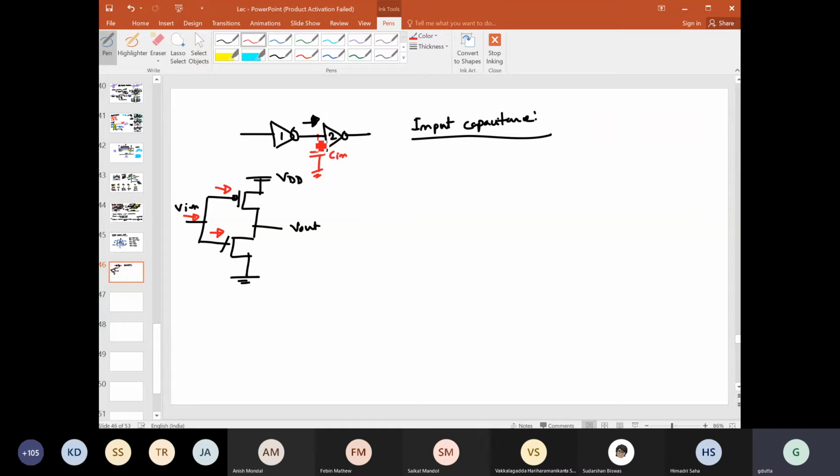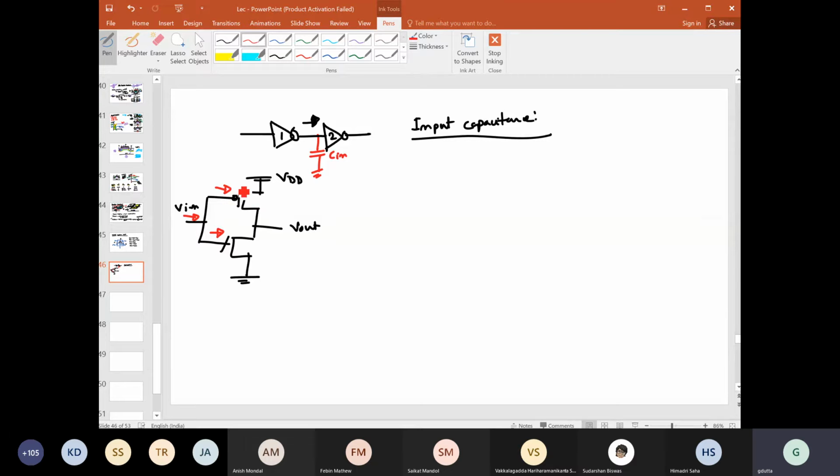This is the input capacitance, if you are just looking from this way. Then how will you estimate it? And one more thing: what do you think about the value of these capacitances? Obviously, if you are driving the gate terminal of the PMOS or NMOS, then the gate capacitance would be the concern, right?